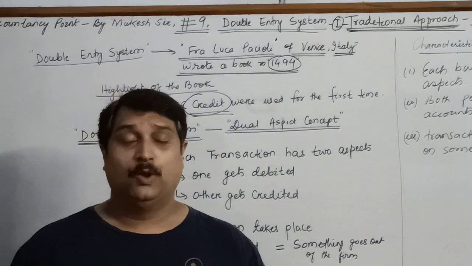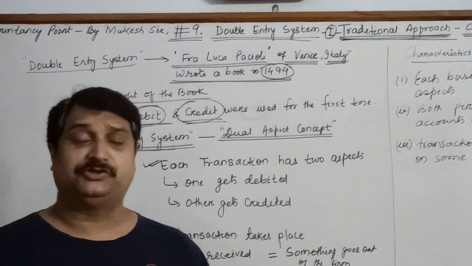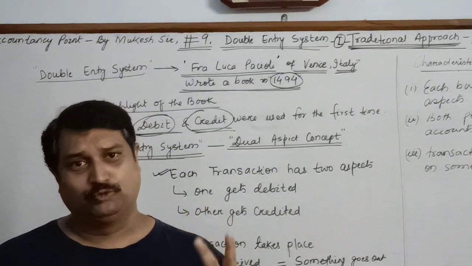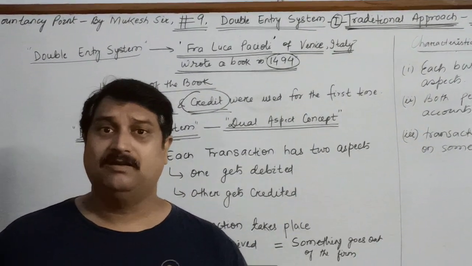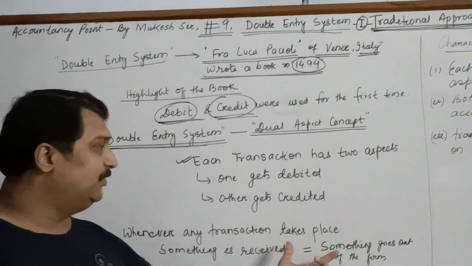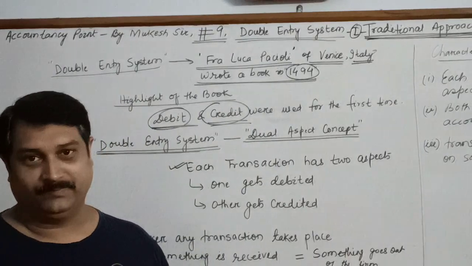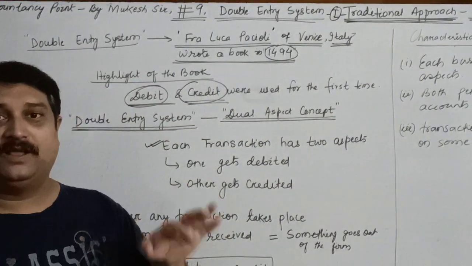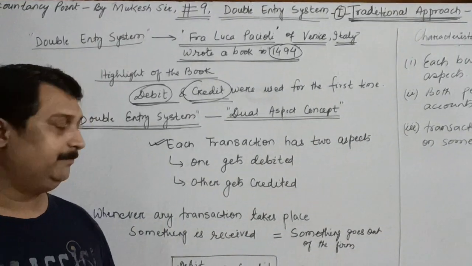So over here, when we talk about a business transaction, each business transaction has a similar type of 2 aspects. One, something which is received, and something which is paid or goes out of the firm. One account gets added up, the other account gets deducted.